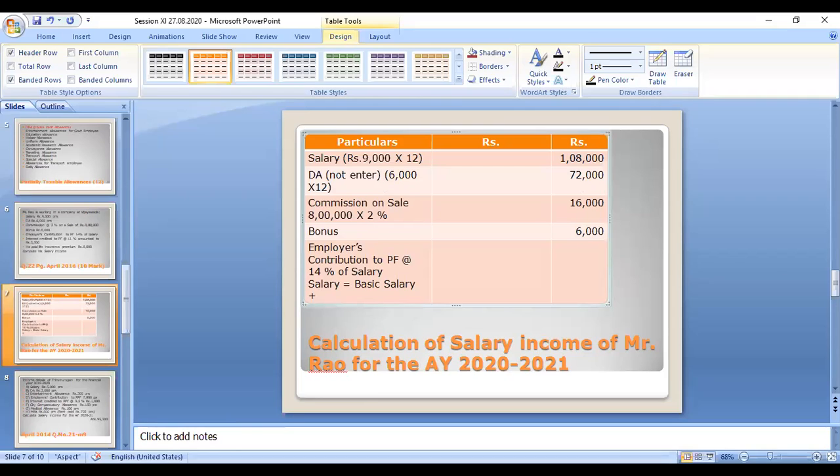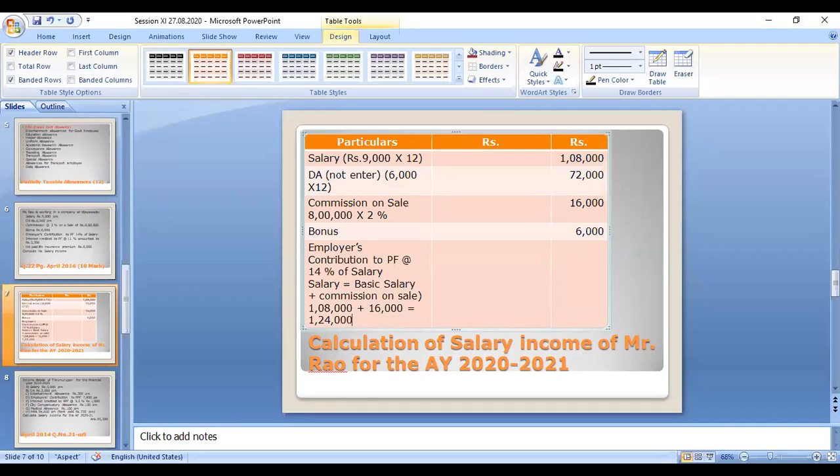Then commission on sales, you can take 16,000 rupees, right? So these two amounts we put together, and we can call it the salary. The salary 1,08,000, then you add commission on sales of 16,000. If you put them together, that amount is 1,24,000.